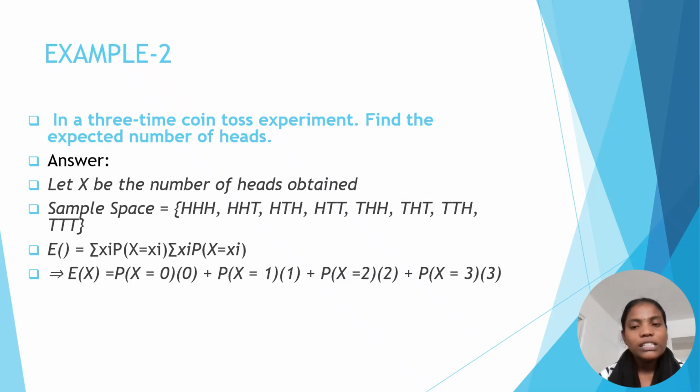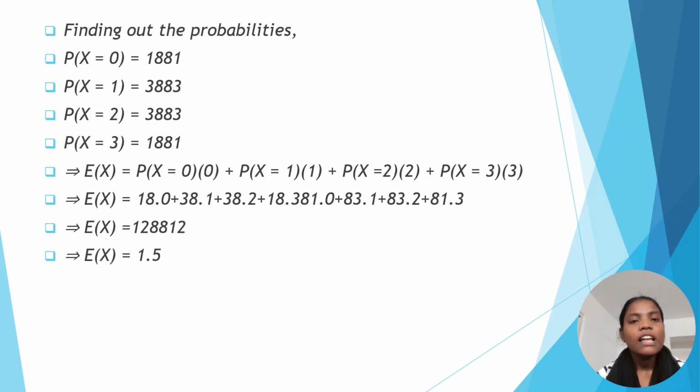Next, we find the probabilities. P of x equals 0 is 1/8. P of x equals 1 is 3/8. P of x equals 2 is 3/8. P of x equals 3 is 1/8.